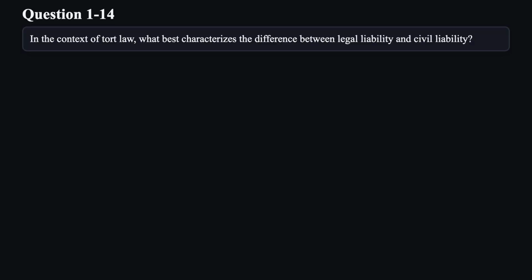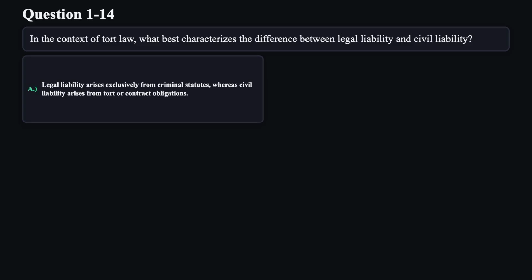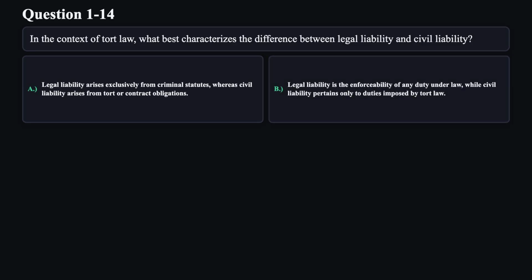Question 14. In the context of tort law, what best characterizes the difference between legal liability and civil liability? A. Legal liability arises exclusively from criminal statutes, whereas civil liability arises from tort or contract obligations. B. Legal liability is the enforceability of any duty under law, while civil liability pertains only to duties imposed by tort law.